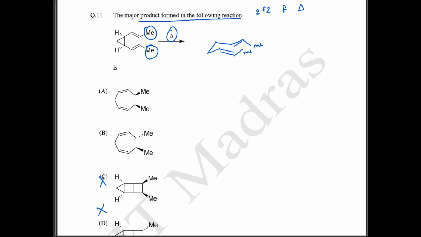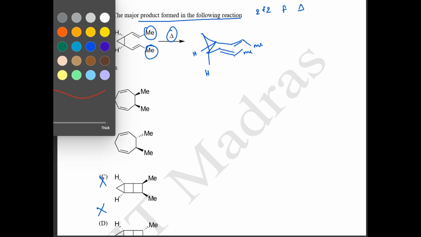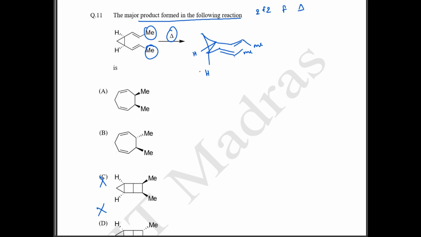Okay, and then we also have your ring. The reason I have drawn the ring at the top is that your hydrogens are below the plane. So this hydrogen is below the plane, and this hydrogen is again below the plane. So let me change the plane. So now what happens is we are going to have your 3,3 sigmatropic reaction. This is going to be your 3,3 sigmatropic reaction.